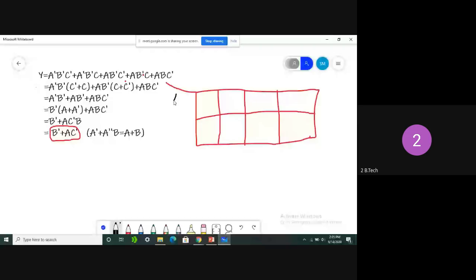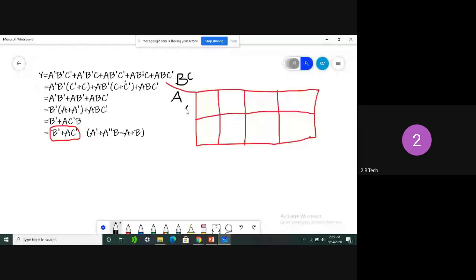So the variables are A, B, C, this is the order I am following. What are the values of A?